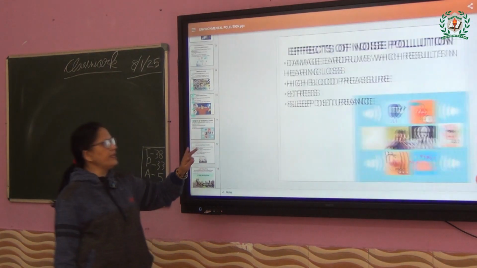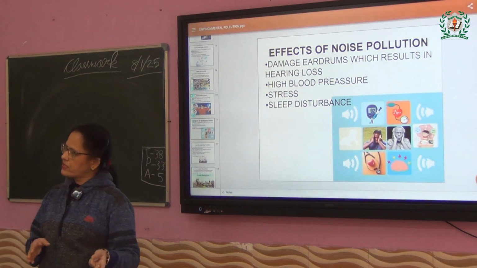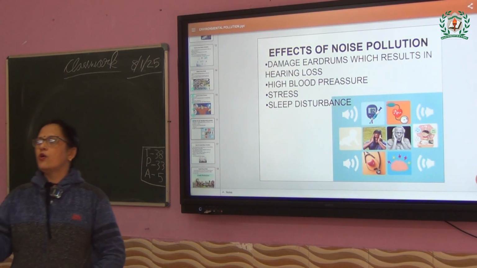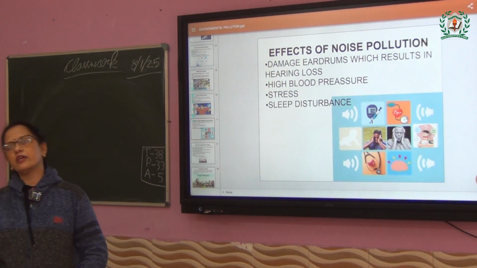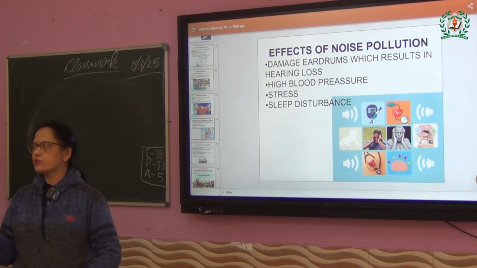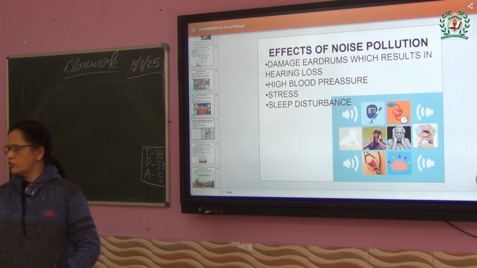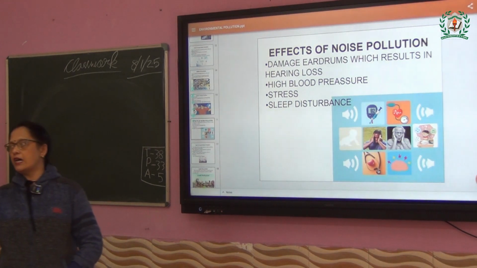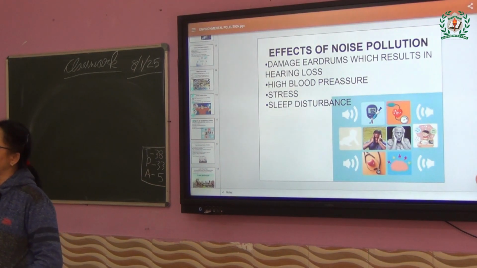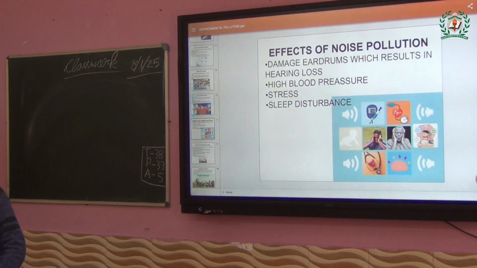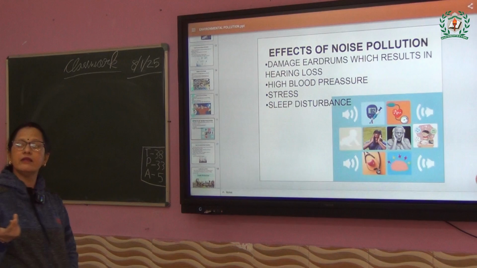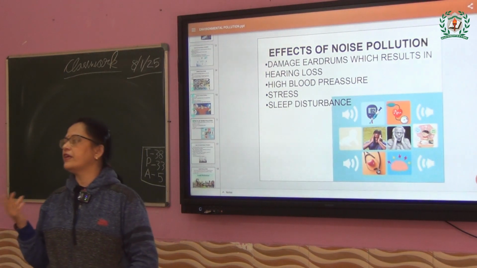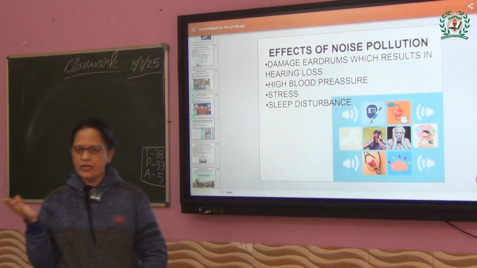Now automatically there will be some effects. Every pollution has why it is happening, how to avoid it, and what the effects are. All the pollution, we have to avoid it to lead a normal life. So the effects of noise pollution: first it affects our eardrums, and if it affects our eardrums, what will happen? You can't hear. That means hearing loss. You will lose your hearing, isn't it?